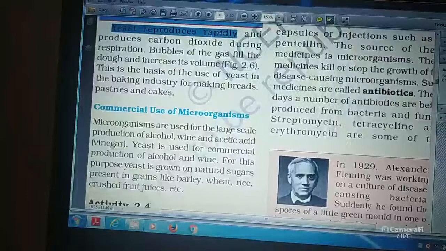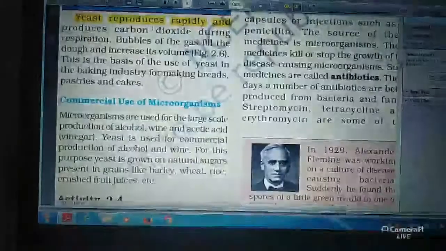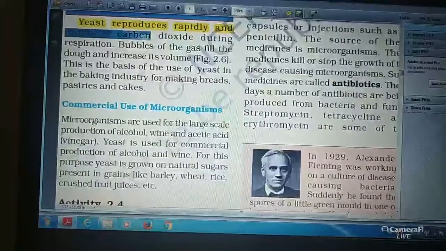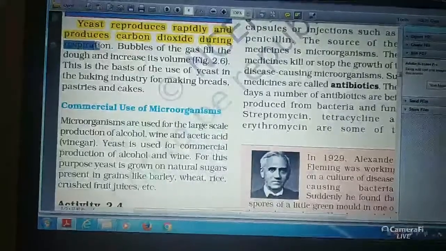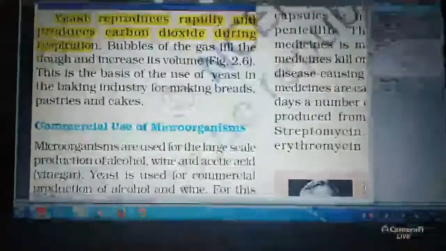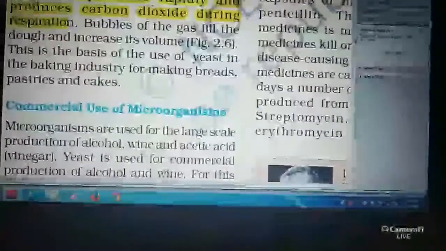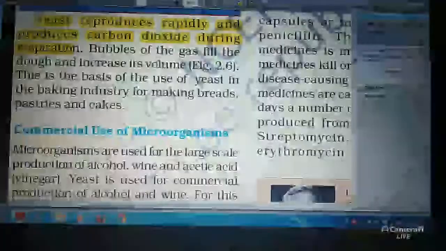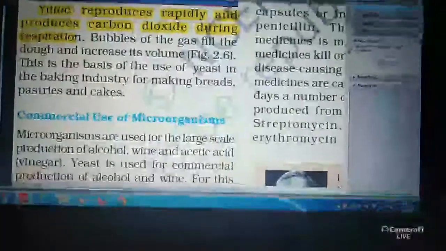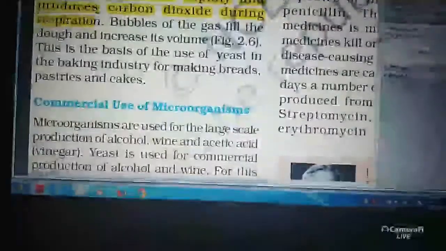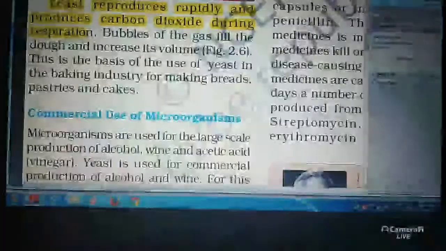Yeast reproduces rapidly and produces carbon dioxide during respiration.